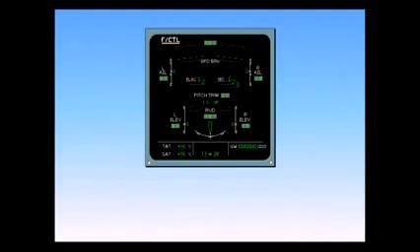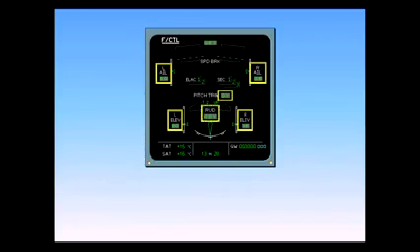Each primary flight control surface is supplied by two separate hydraulic systems, for instance, ailerons, elevators, and stabilizers. The rudder is supplied by all three systems. Each control surface has an independent actuator for each hydraulic source.